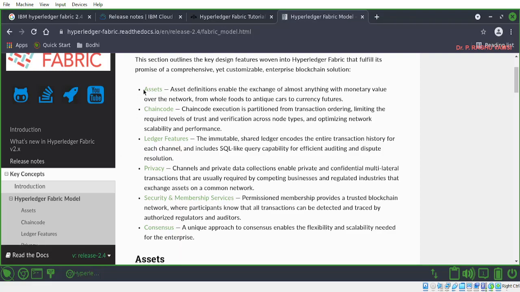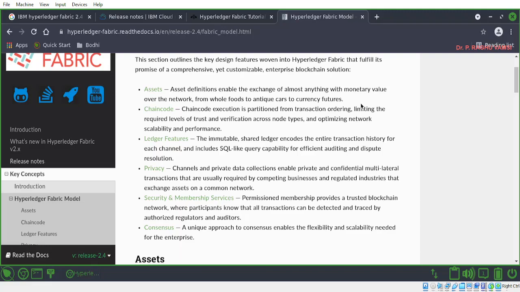The first one is assets. The asset definition enables the exchange of almost anything with monetary value over the network. An asset is one which has some monetary value, from whole foods to antique cars to currency futures, or any other thing.